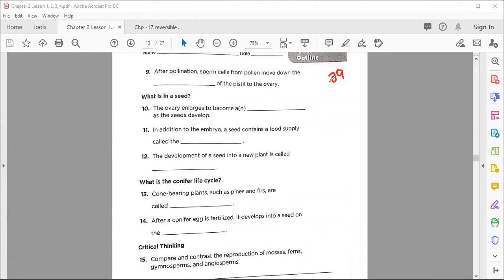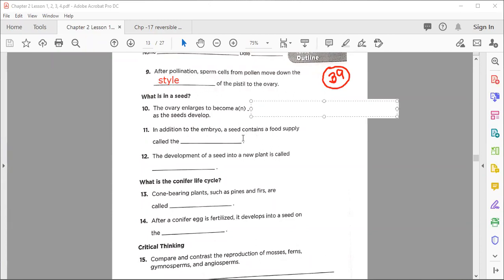That is your workbook page number 39. Now, number 9: after pollination, sperm cell from pollen move down the dash to the pistil, to the ovary, the last point where it needs to come. So the word here is style. Very good. Excellent, my dear.